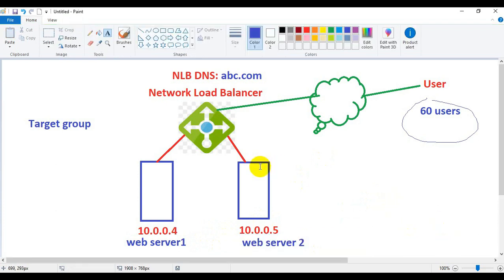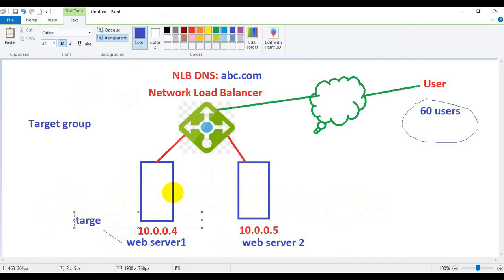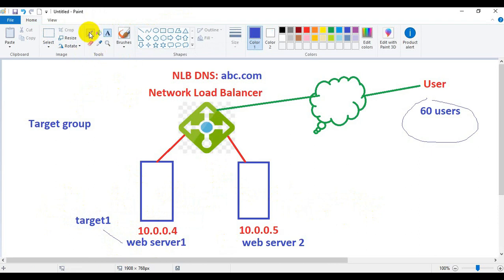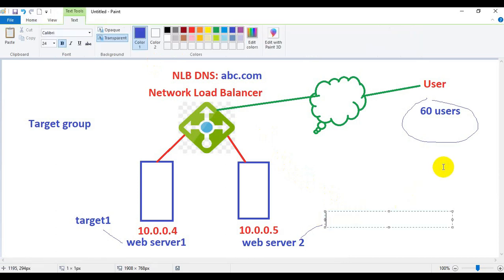These two web servers we can technically call targets. So web server 1 is target 1 and web server 2 is target 2.